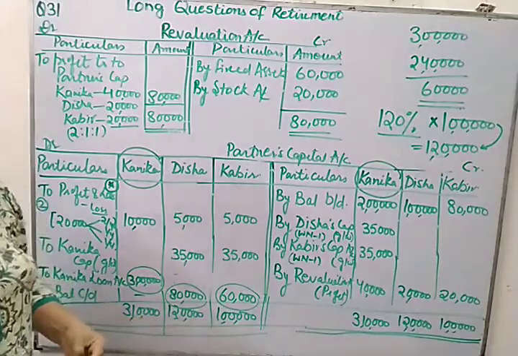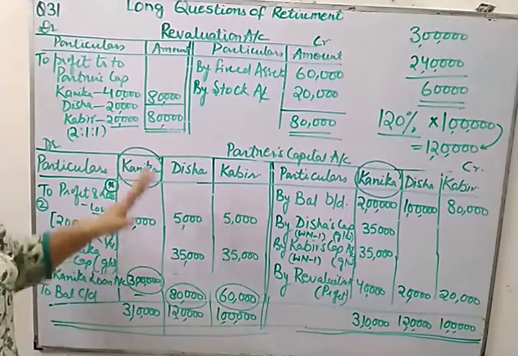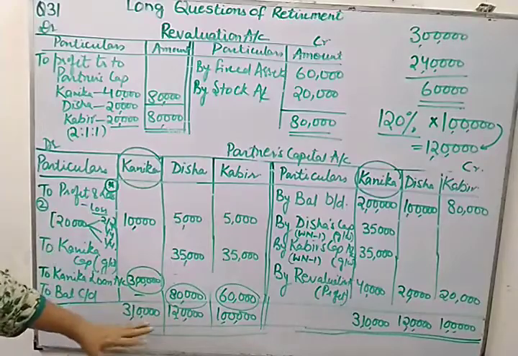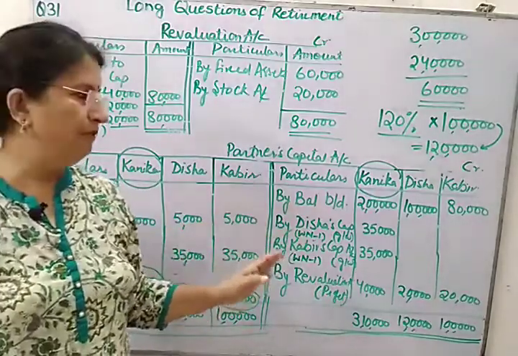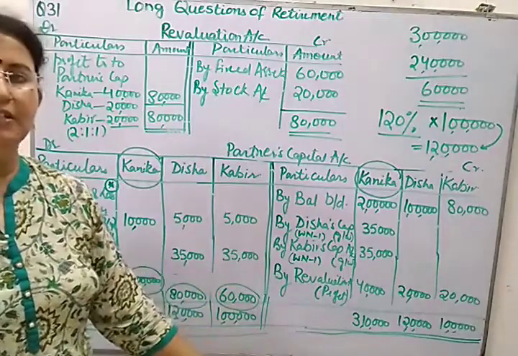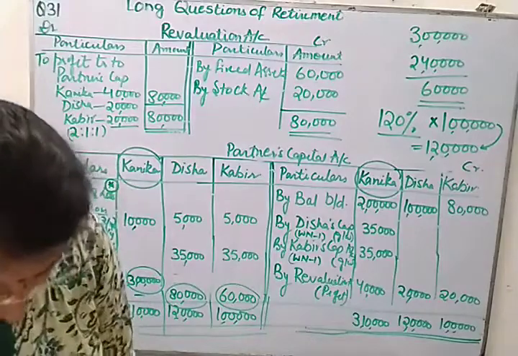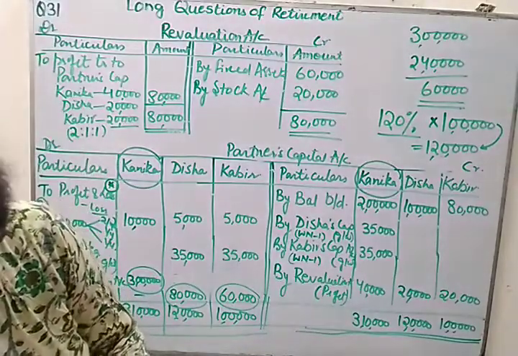So in that case, the weightage of this particular numerical can reduce. Otherwise, in boards, if you see the previous board papers, this question used to be of 8 marks along with the balance sheet. So our next question is question number 7